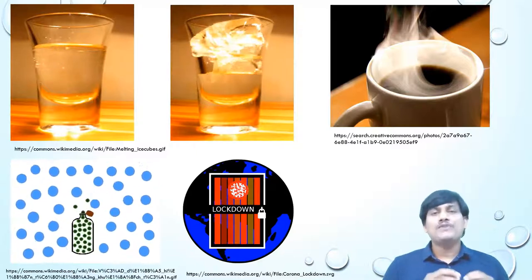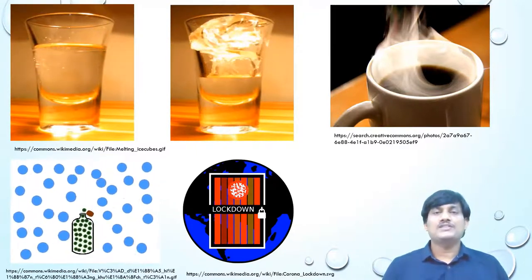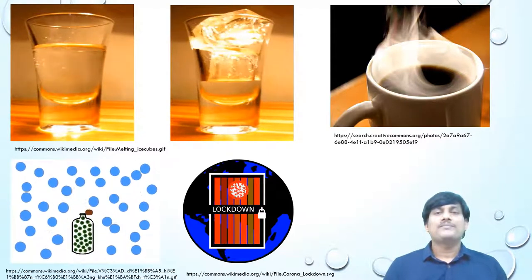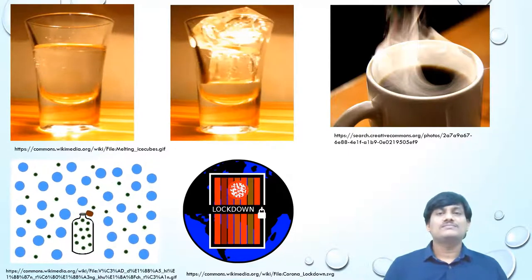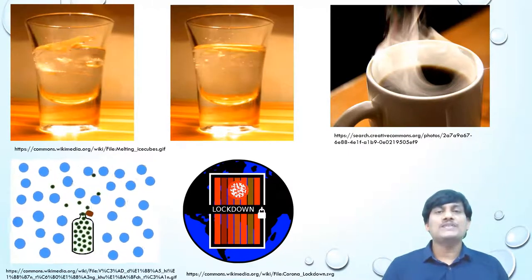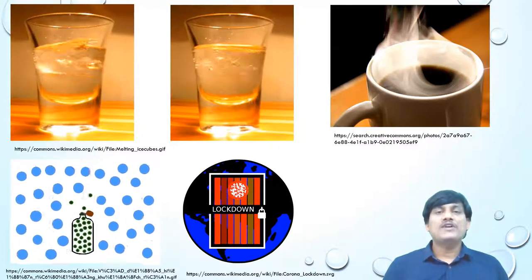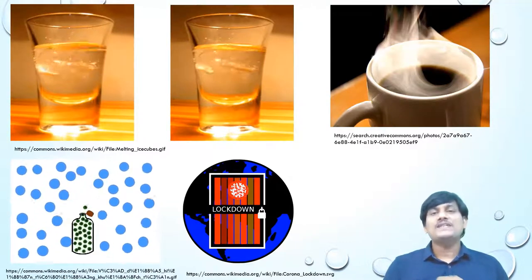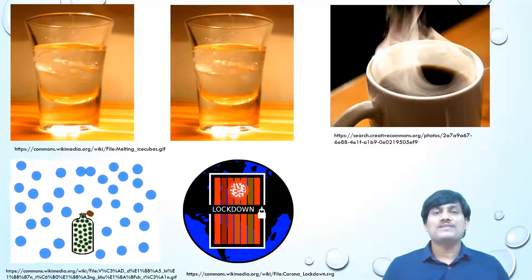These days, we are familiar with the term lockdown. The process of lockdown is not possible without any external intervention, that is, government intervention. But the unlock process is a spontaneous process. It takes place without any government intervention. So in this case, lockdown is a non-spontaneous process. Unlock is a spontaneous process.